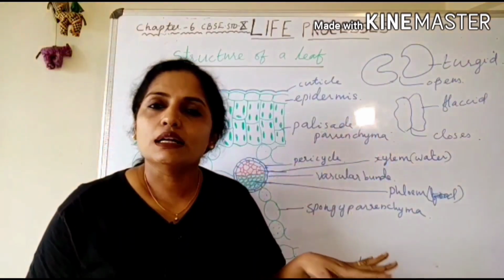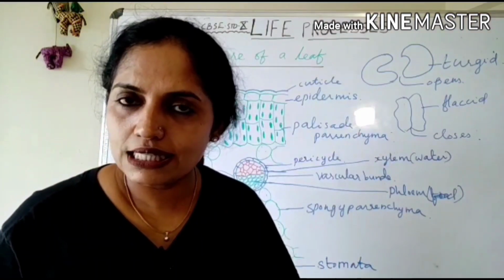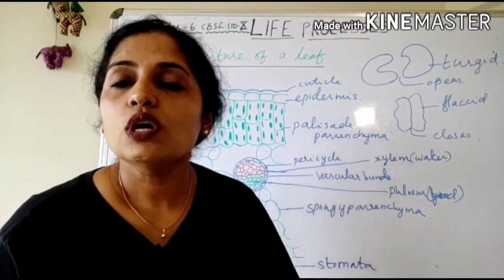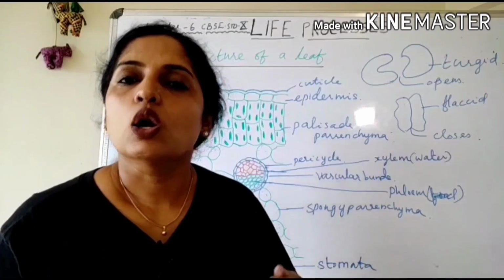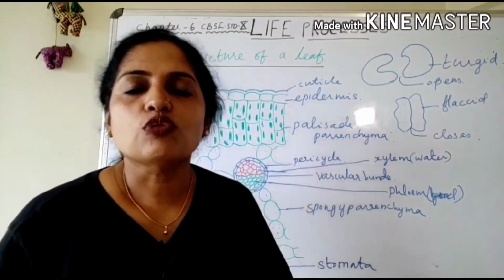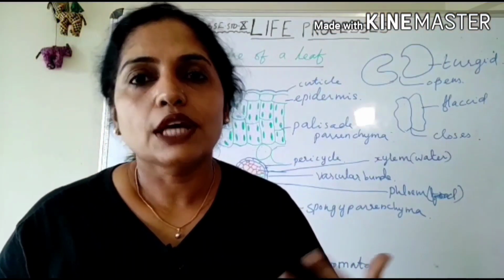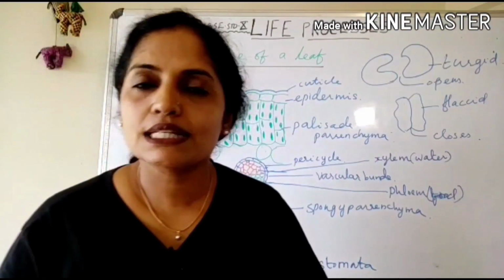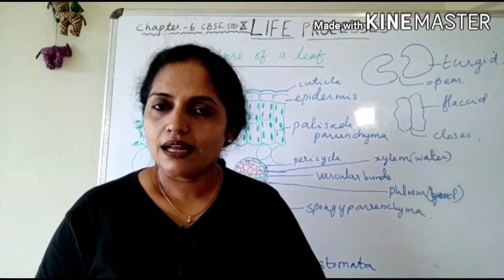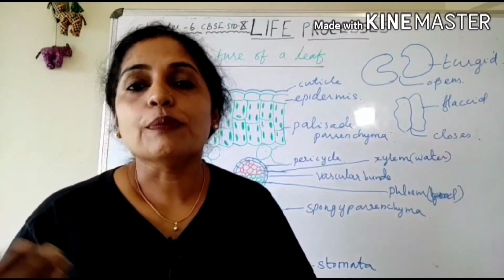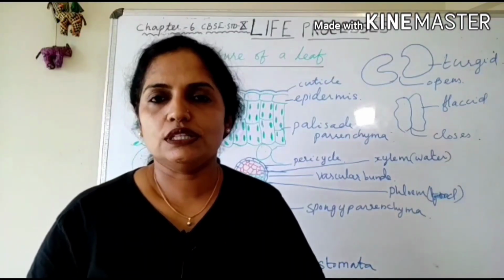This stomatal pore remains open when the plants need carbon dioxide for the process of photosynthesis and when they have to expel out water vapor and oxygen. Otherwise, the stomatal pore remains closed. Next topic is significance of photosynthesis. The green plants possess a special ability to prepare their own food. All other living organisms directly or indirectly depend on green plants for their survival. And photosynthesis helps to maintain a balance between carbon dioxide and oxygen in the atmosphere.